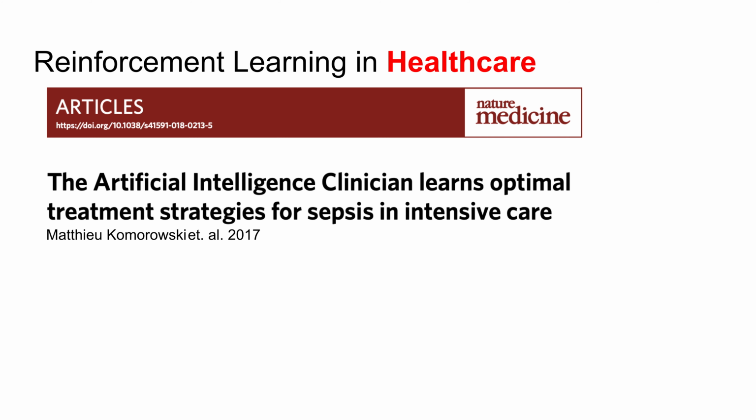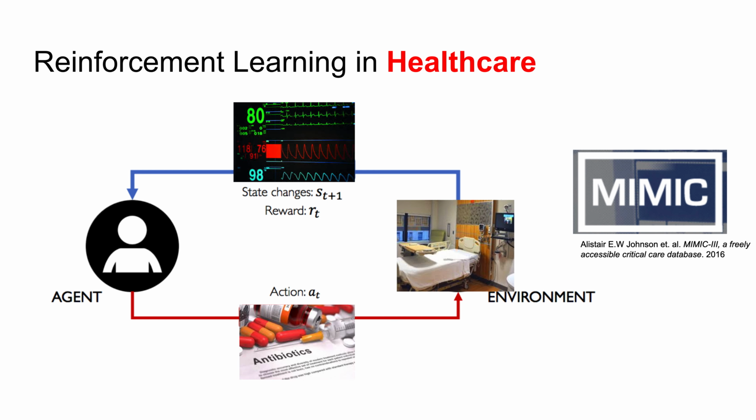Since 2017, there has been a lot of interesting research in reinforcement learning application in healthcare. With the help of electronic health records, we are able to obtain patient's observation at specific times. And we also know the action performed by the doctor, which is basically the treatment, such as antibiotics or vasopressor that the doctor gives to the patient. Then we could define an artificial reward for this reinforcement learning setting. By iterating this loop, the agent will learn how to treat the patient.